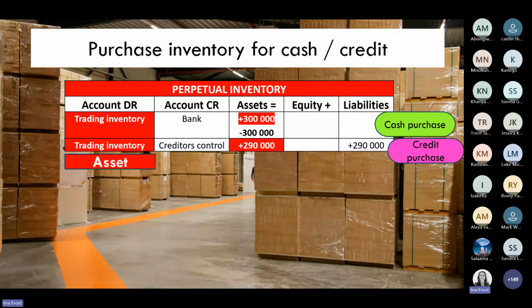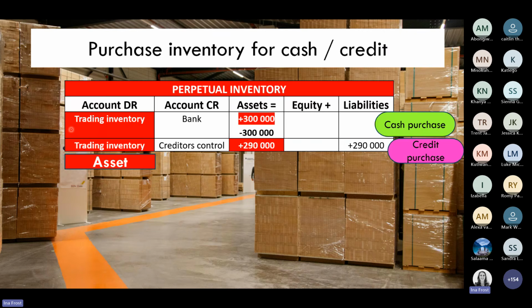inventory systems. Because the accounting equation just gives you a very quick visual representation of the main differences between the two inventory systems. So the first one up on your screen now is the accounting equation for perpetual inventory. And I'm showing you a cash purchase and a credit purchase. You can see for the perpetual inventory system, we're going to impact the inventory account because earlier we said a perpetual inventory continuously updates the inventory account.